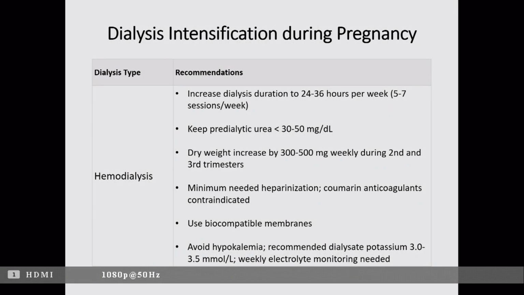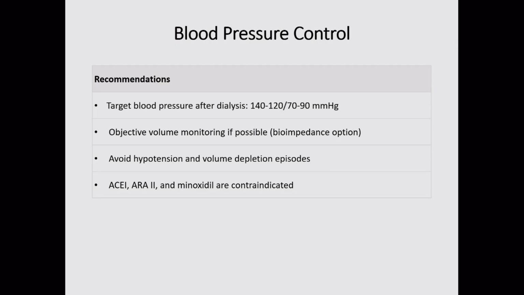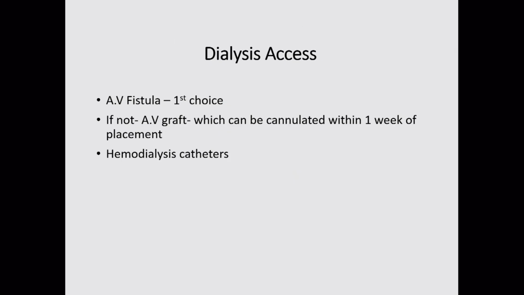We have to avoid hypokalemia and keep the potassium dialysate level up to 3. Target BP levels are 140/90 and 120/70 as per the routine guidelines. We have to do volume monitoring. We have to avoid ACE inhibitors and minoxidil antihypertensives.